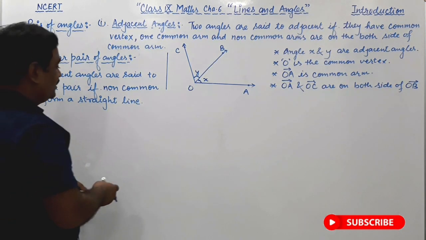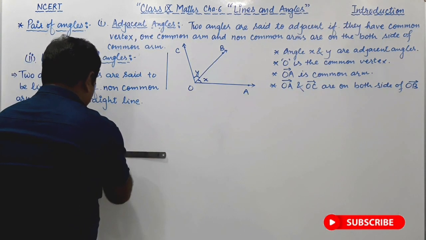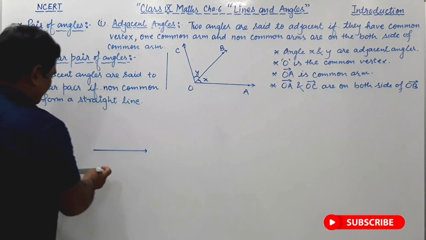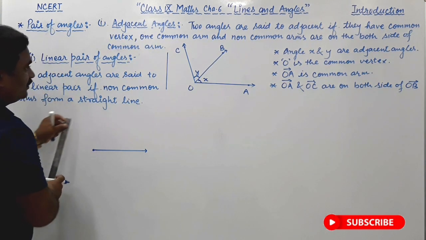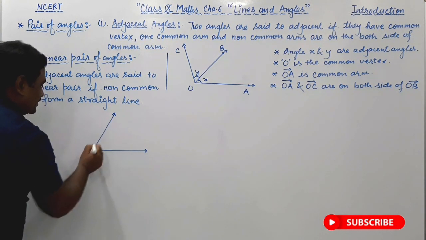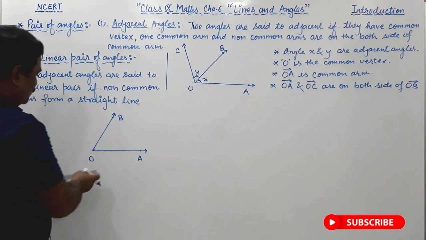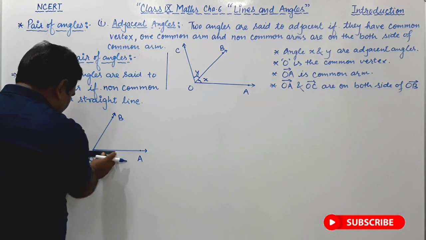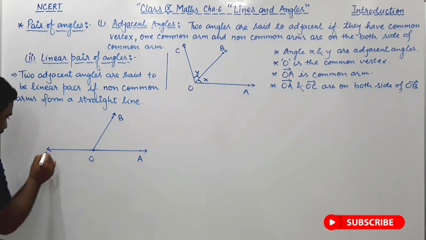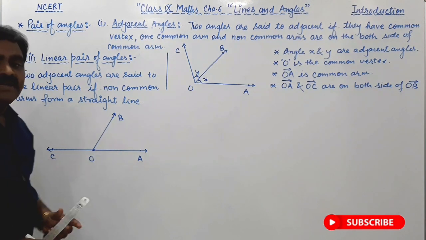When you are drawing this figure, just see, this is ray OA, this is ray OB, forming an angle with common vertex O. Now on this OA, we draw a ray opposite to A. This is ray OC, just opposite, and this COA is a straight line.